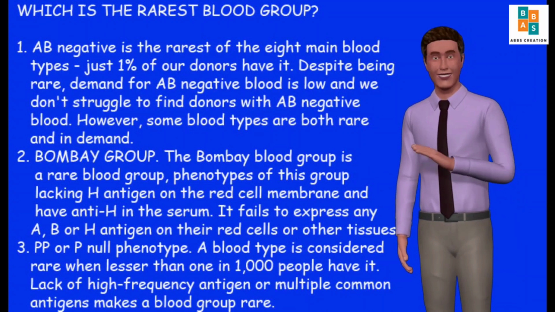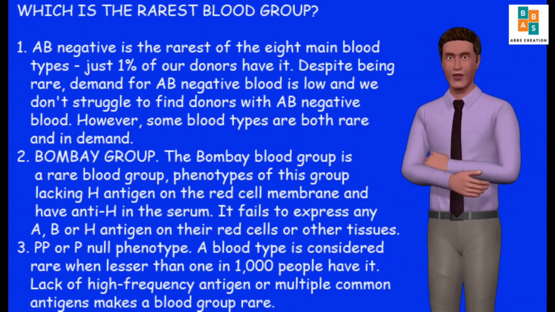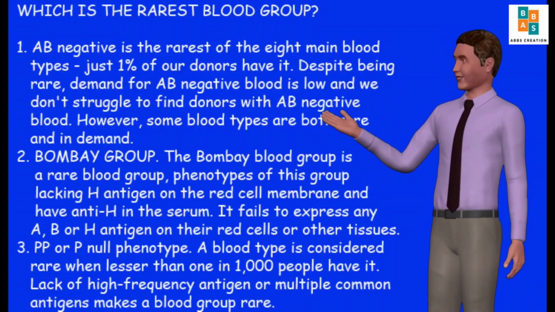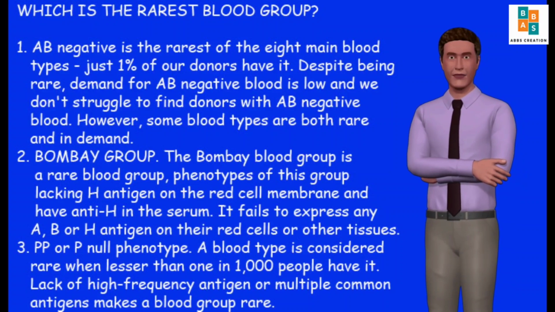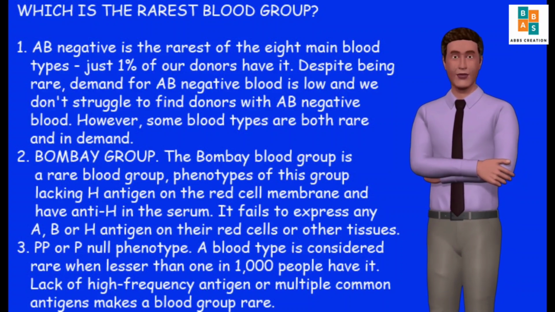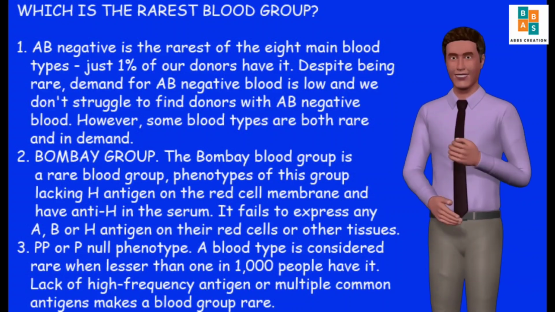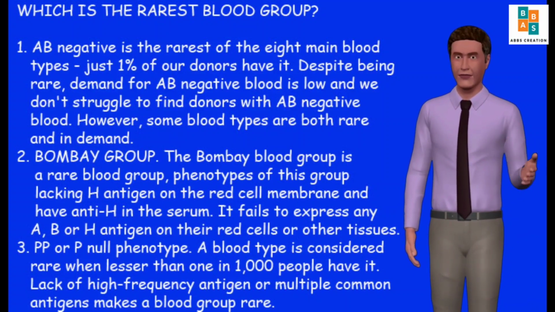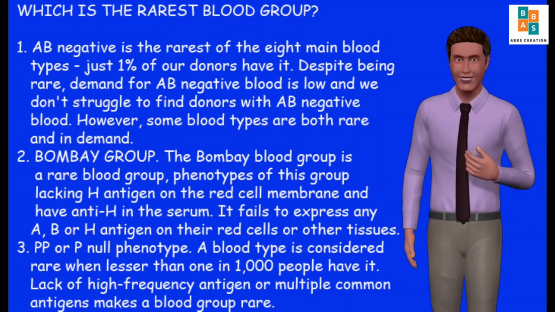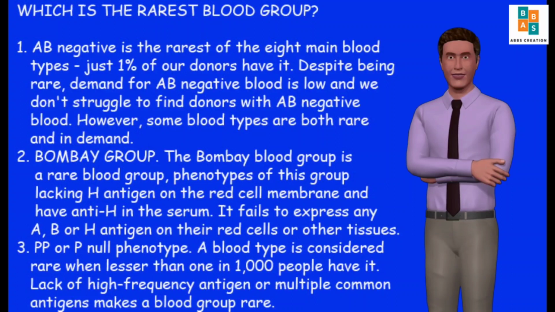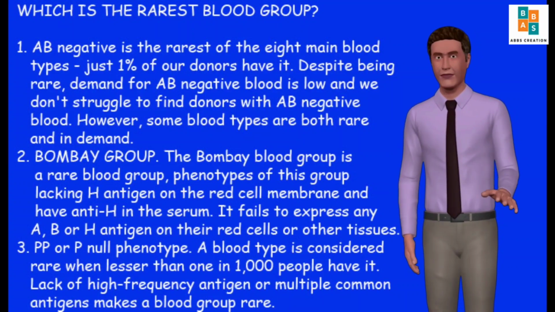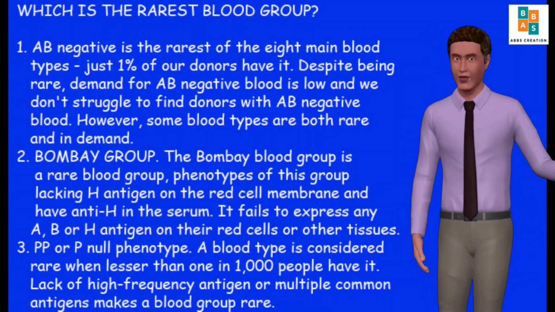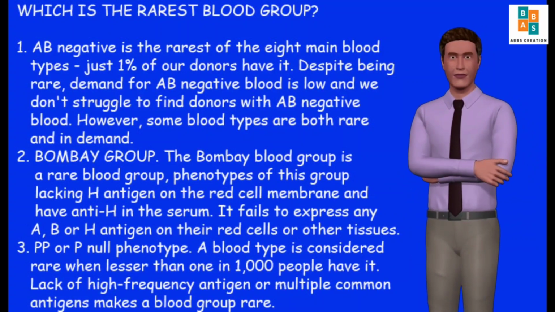2. Bombay group. The Bombay blood group is a rare blood group. Phenotypes of this group lack H antigen on the red cell membrane and have anti-H in the serum. It fails to express any A, B or H antigen on their red cells or other tissues. 3. PP or P null phenotype. A blood type is considered rare when fewer than 1 in 1,000 people have it. Lack of high-frequency antigen or multiple common antigens makes a blood group rare.